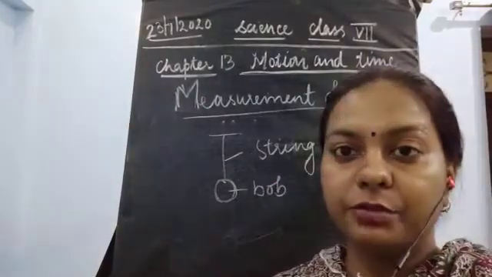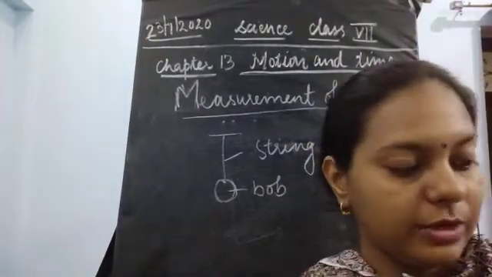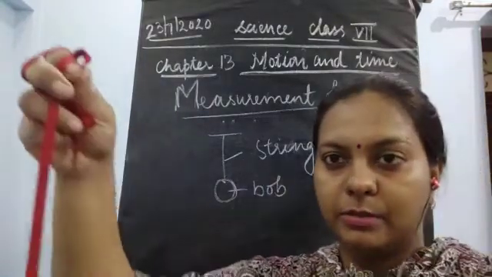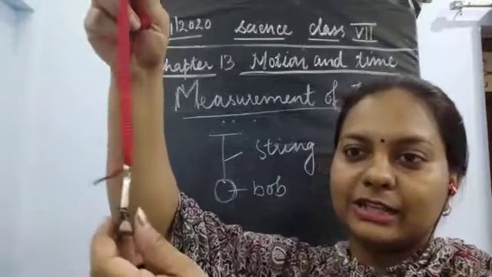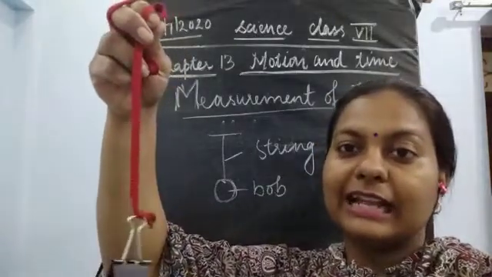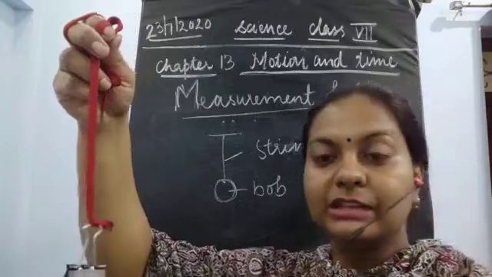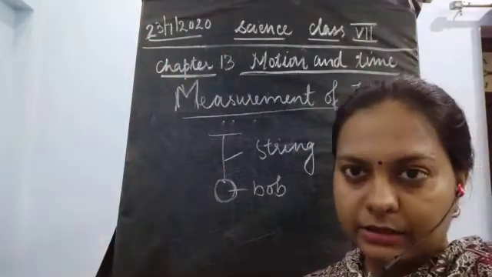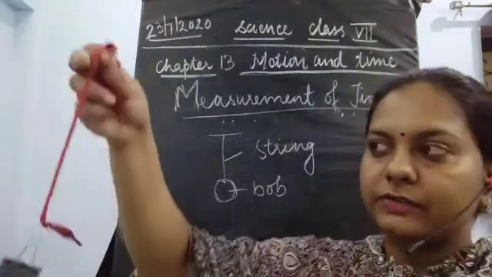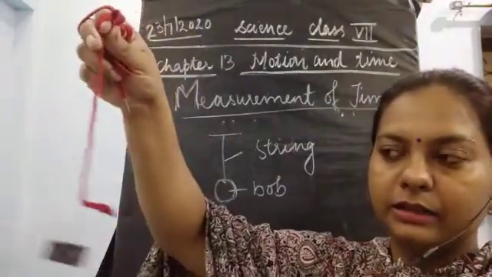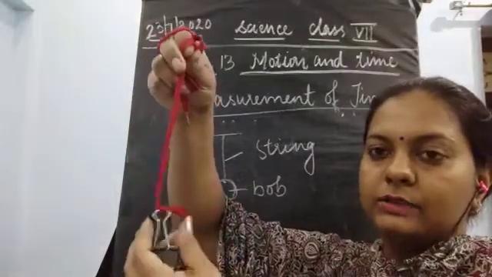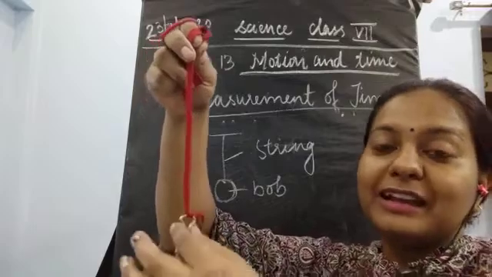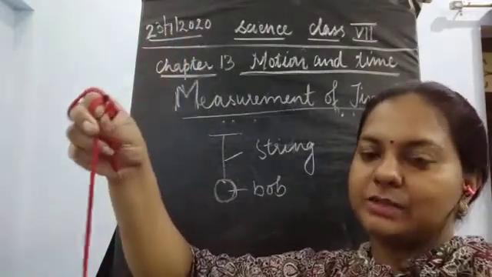So we have two things. Just now I showed you that this object is just like the bob, but it is not a circle. It is just a demo, the way by which you could understand the thing easily. Here the string is this red colored one, and the bob is this small hanging object. It is not looking like a bob, I'm sorry for this, but still you can understand how this object is working.